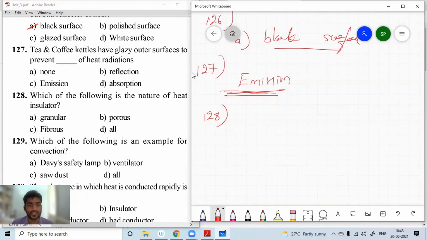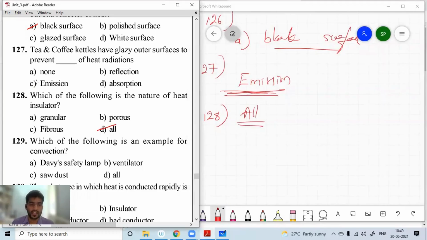Granular, porous. Porous means gaps. Fibrous means that in between the fibrous materials, some amount of gap will be there. So granular, porous and fibrous, all of the above. For question number 128, D is the right option. For 127, C was the right option.